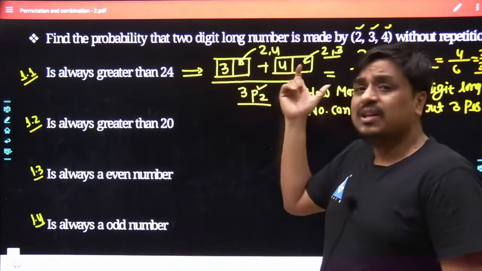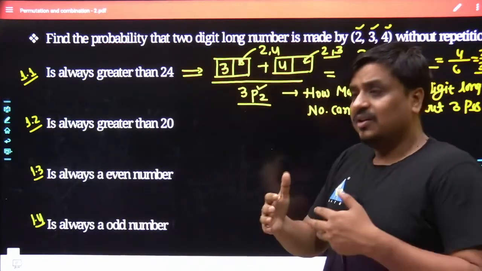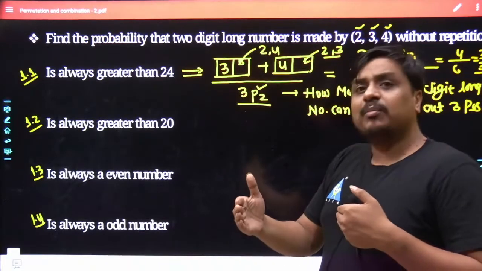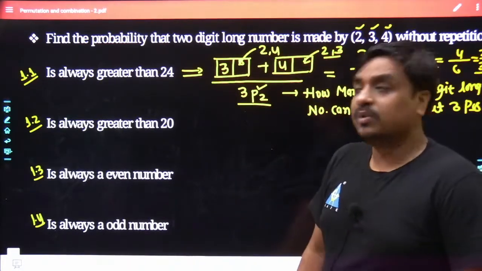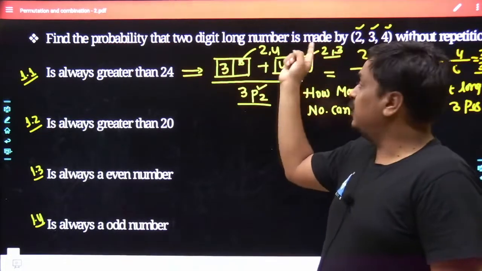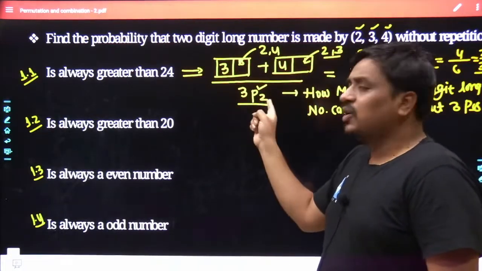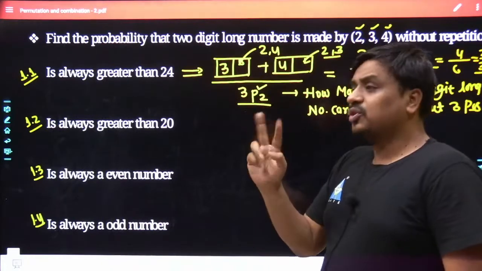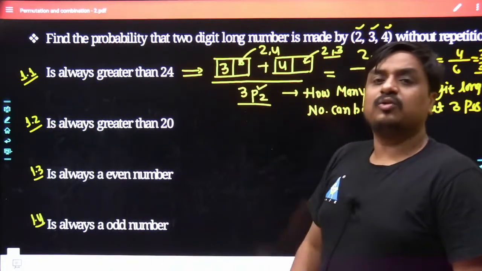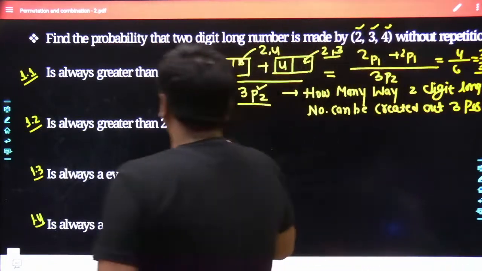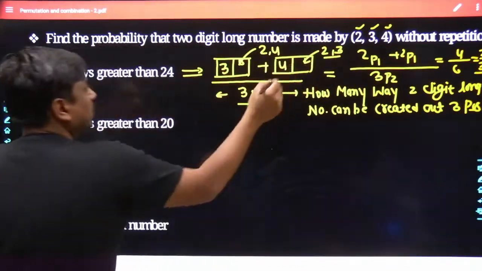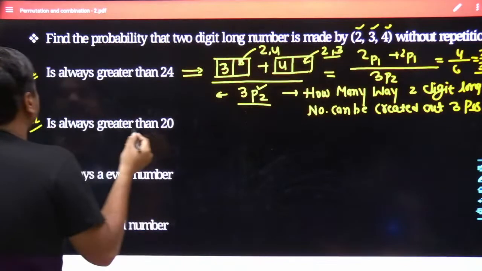My dear friends, here we are dealing with the number system, and in the number system, if the digits get swapped, it leads to a different number. So out of 3 digits, you are not only going to select 2 digits, but once you sequence them together, obviously they are going to make different numbers. If you want, what would those numbers be? So what you can do is, out of the 3 digits, you can select 2 and 3.